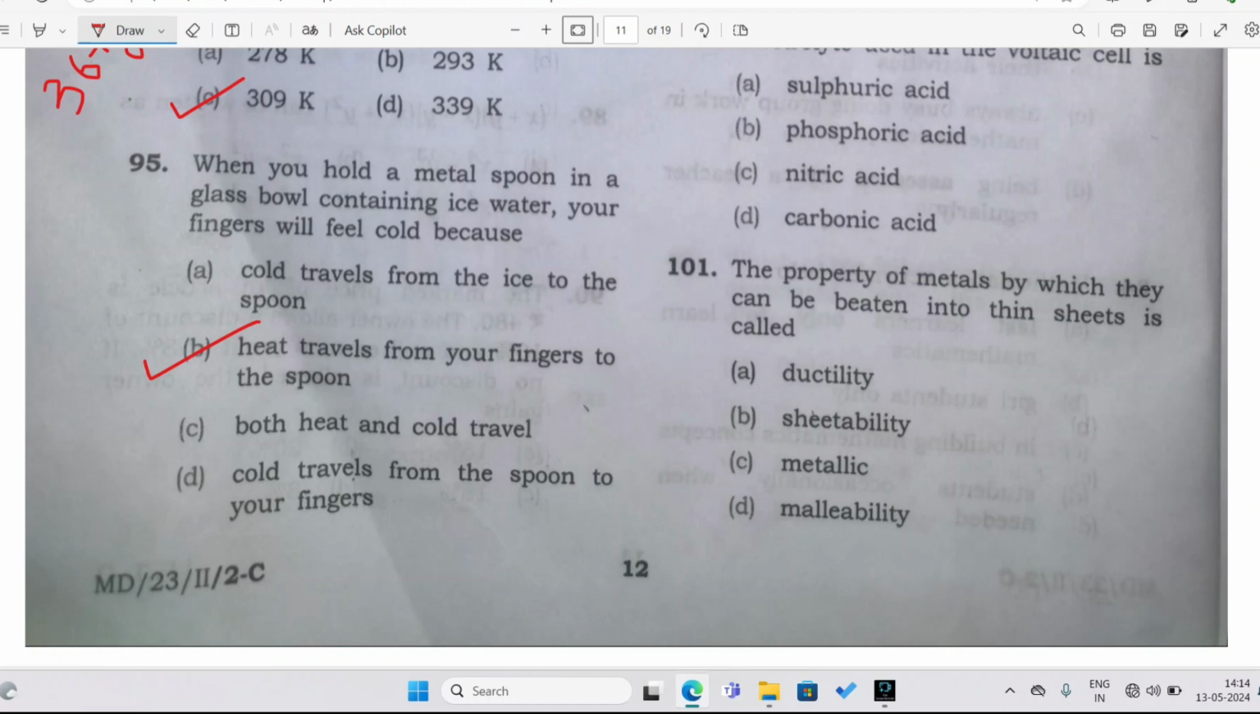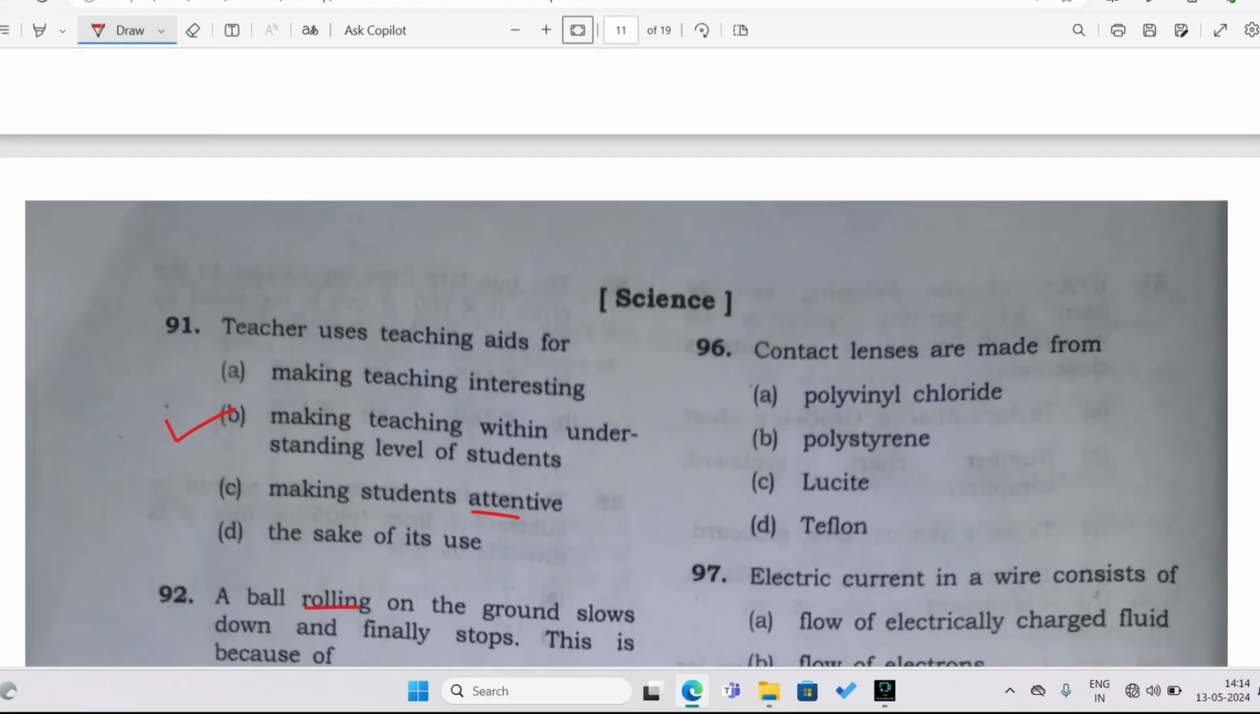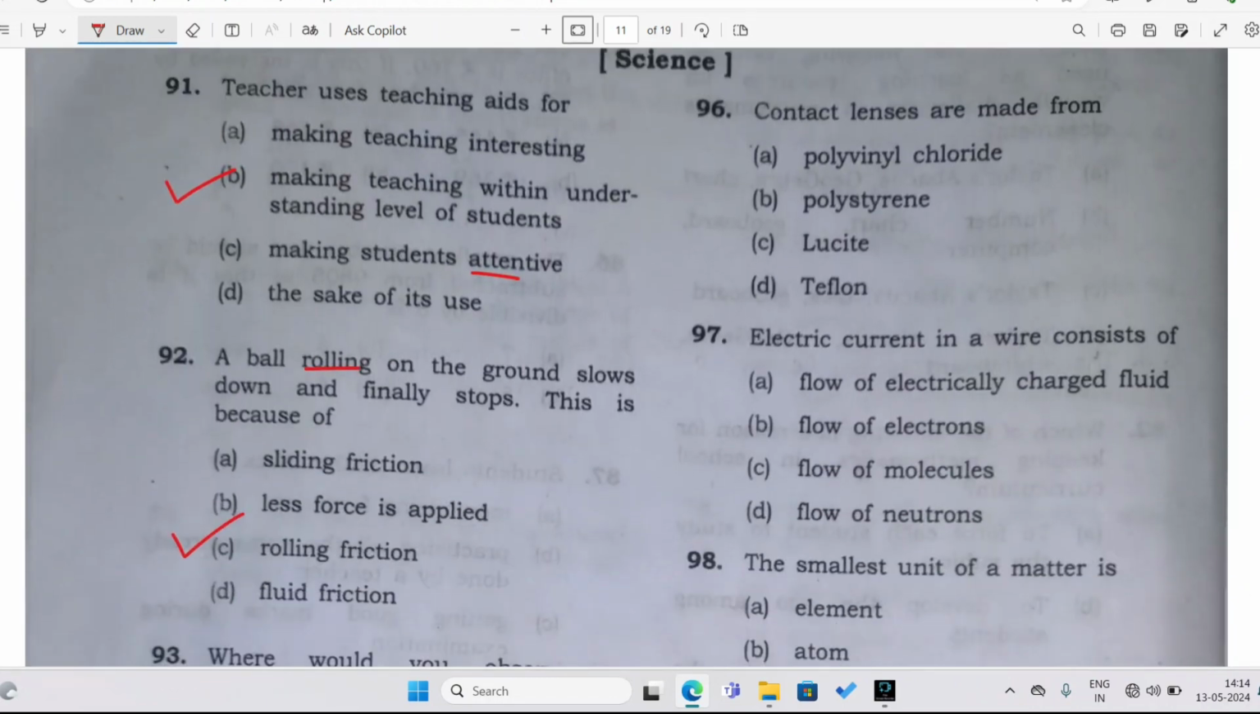So because of this, our hand becomes cold as it releases the heat into the spoon. All right, next question, let us see. Contact lenses are made from which one? Polyvinyl chloride, polystyrene, lucite, or Teflon? The correct answer is lucite. There is another name for this lucite. Please find out and comment in the comment section.